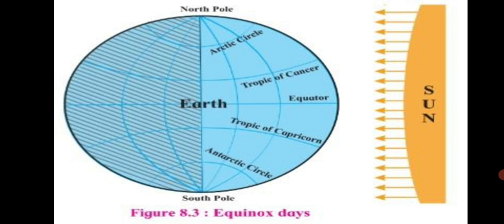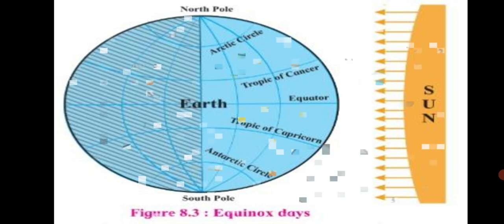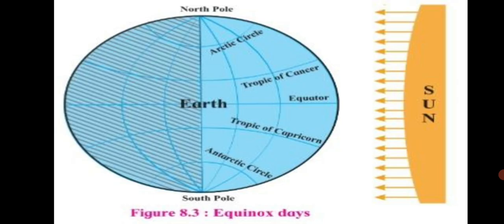The illuminated and dark portions of all the parallels, including the equator, are shown in figure 8.3. This is the illuminated part, the blue color which you see, facing the sun, and the other part, the one showing lines, is the dark portion, away from the sun.